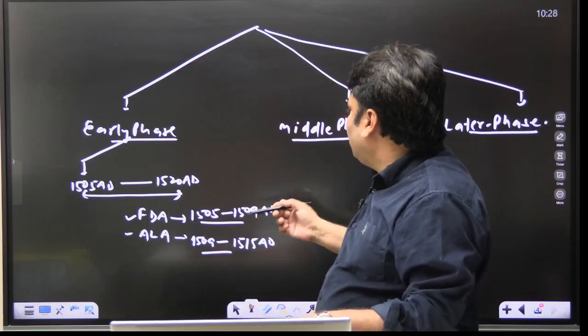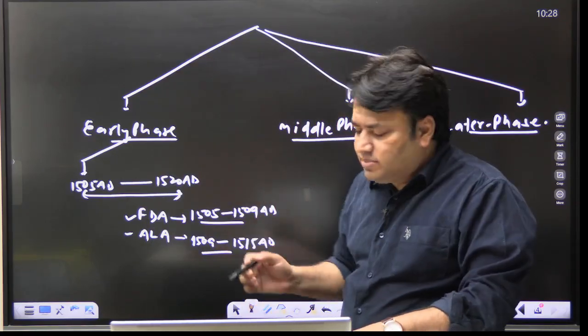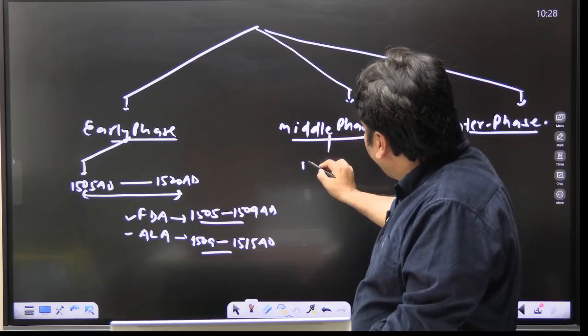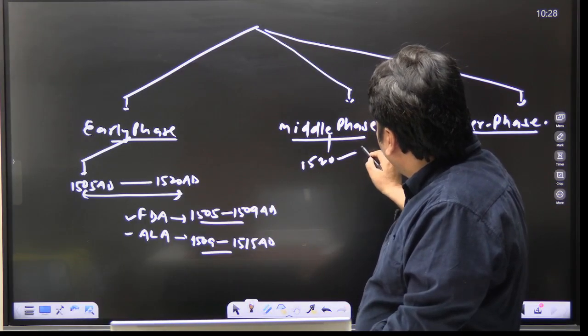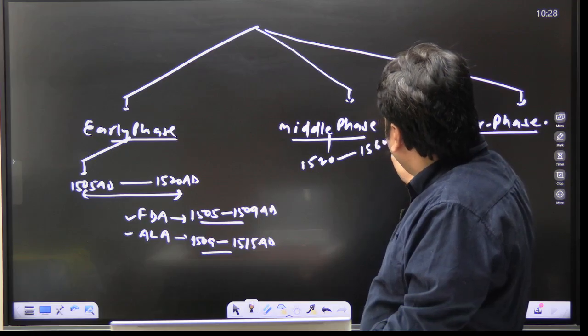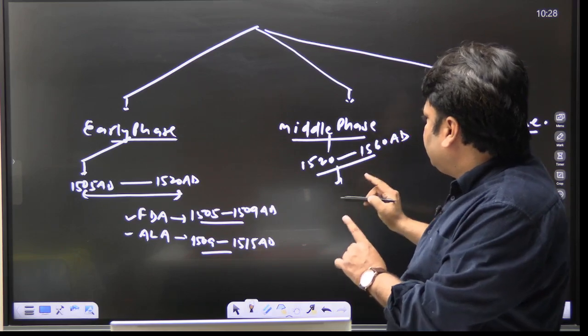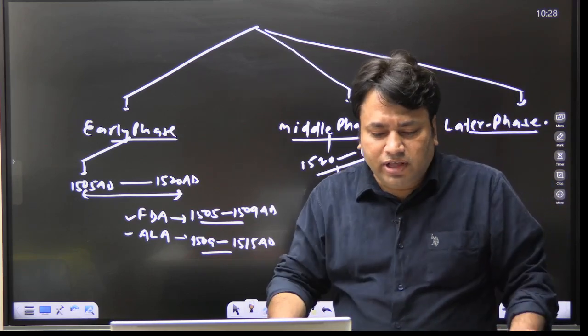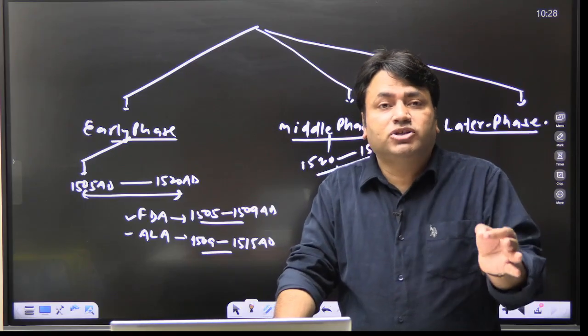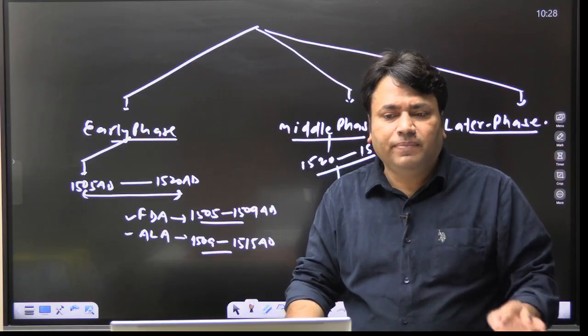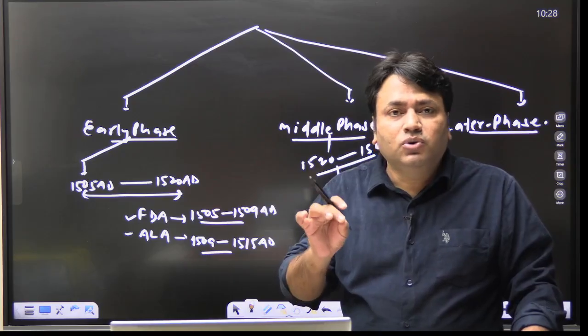The second is called the middle phase, and this middle phase is from 1520 to 1560 AD. In this middle phase we see the third most important Portuguese viceroy in India, and that was Nuno da Cunha.